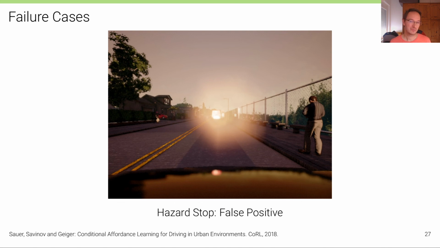Let's also have a look at some failure cases. In this case, the sun is very low and leads to a lens flare on the image, which is also simulated by the CARLA environment. And in this case, the vehicle has stopped because it misinterpreted this lens flare as an obstacle, a pedestrian or a vehicle on the road.